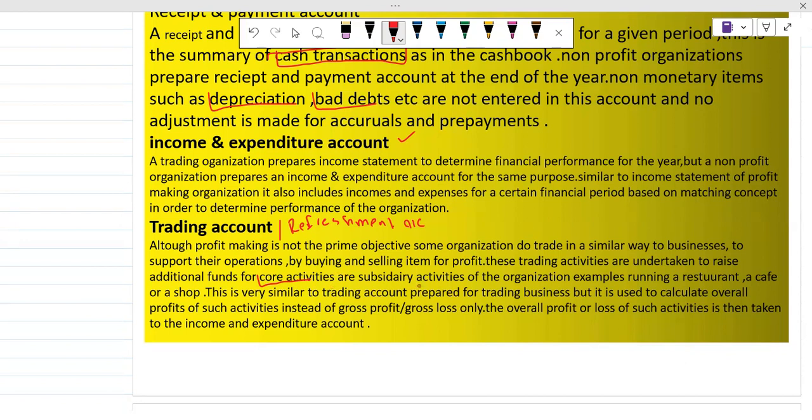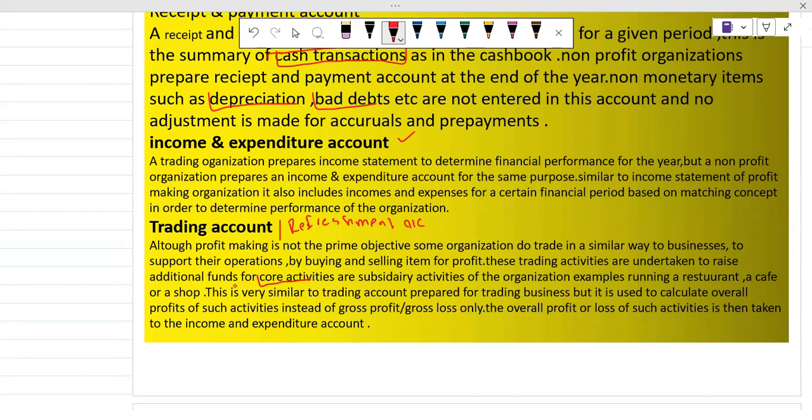So core activities are subsidiary activities for the organization. For example, running a restaurant, like I just gave as examples, a cafe or a shop, and this is very similar to a trading account. You know, the trading account which we have been making for the sole trader and for the partnership business. So this is the same. A trading account prepared for a trading business is used to calculate the overall profit for such activities, instead of gross profit or gross loss only. The overall profit or loss of such activities is then taken to the income and expenditure account.